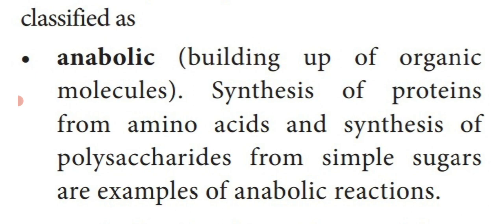For example, synthesis of proteins from amino acids and synthesis of carbohydrates, that is polysaccharides, from simple sugars are examples of anabolic reaction. Simple sugar means what? Made up of only one sugar molecule, monosaccharide, isn't it? So many monosaccharides are joined together to form a polysaccharide. So polysaccharide is a newly formed compound.